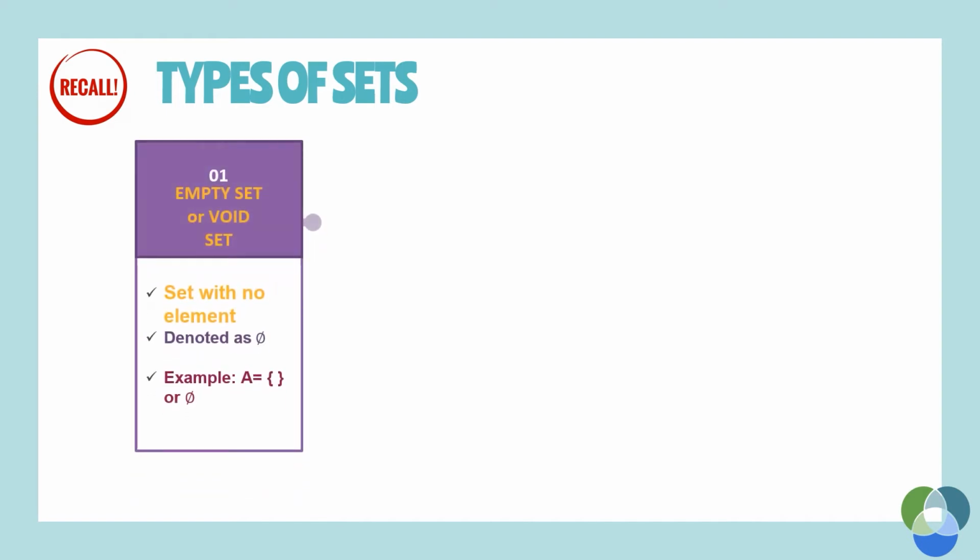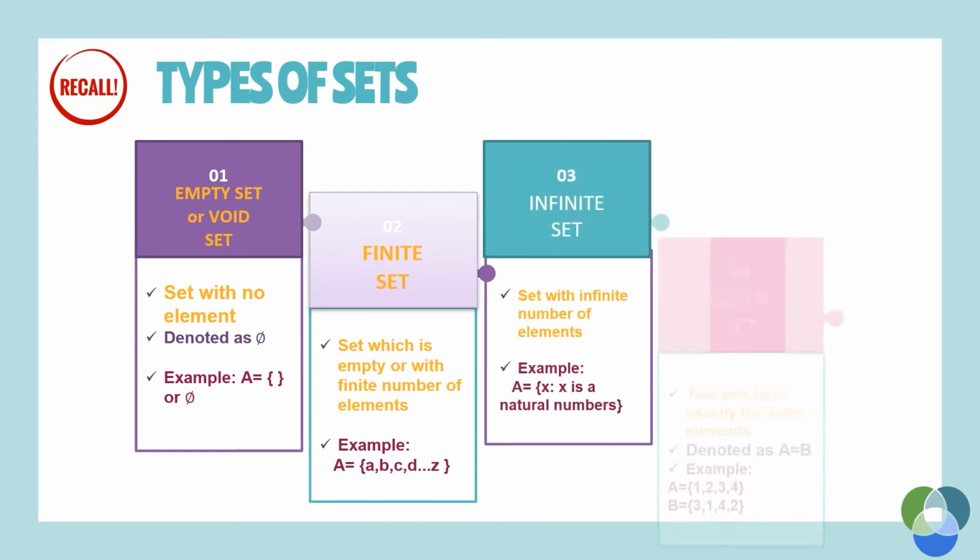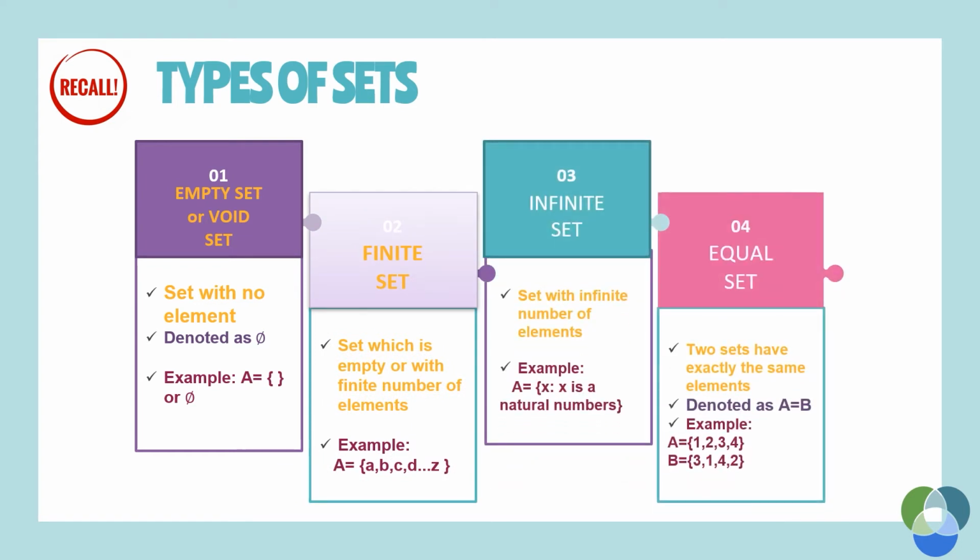Before we get into today's topic, let us recall what we have seen in the last class, that is about types, right? So do you remember the types? One is empty set, finite set, infinite set and equal set. So these are the types we have seen in the previous class, and you have done a very great job in identifying the types also yesterday. Very good. So let's quickly move on to our today's topic.